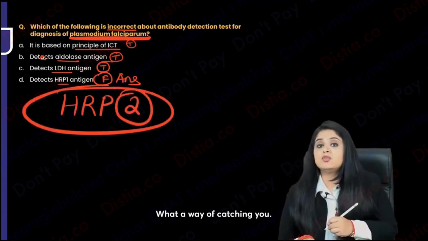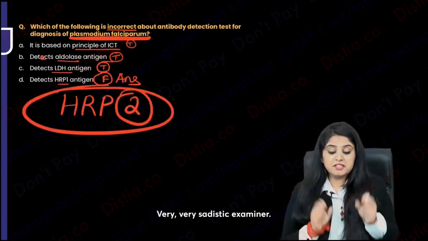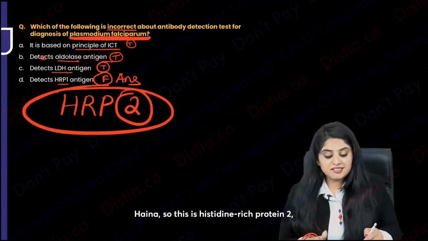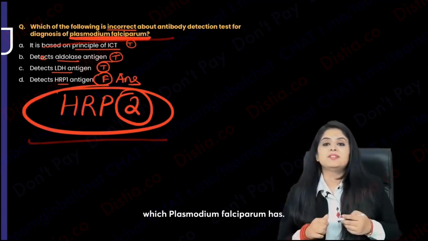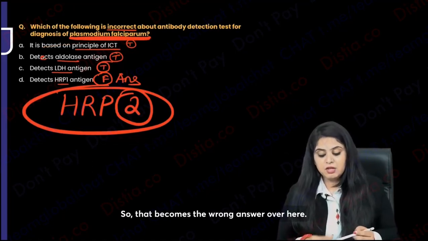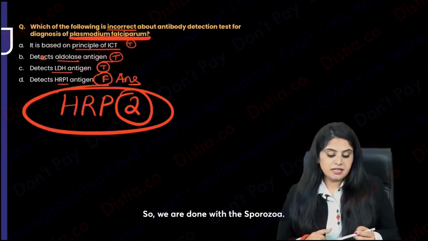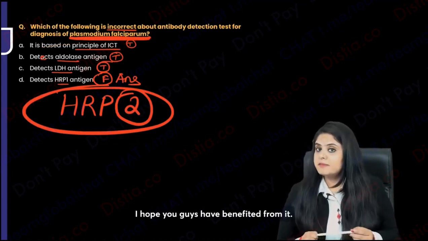What a way of catching you. Very, very sadistic examiner. And so this is histidine-rich protein 2, which Plasmodium falciparum has. So that becomes the wrong answer over here. So we are done with the sporozoa. I hope you guys have benefited from it.